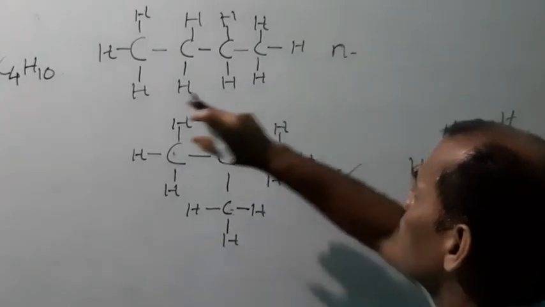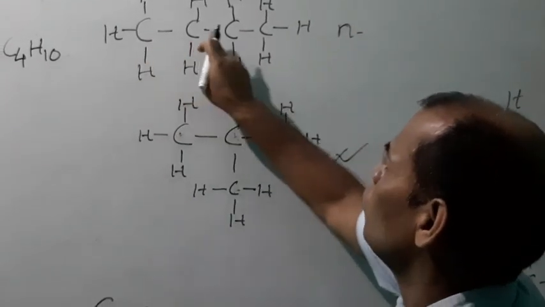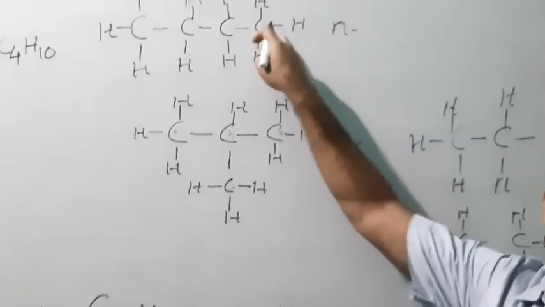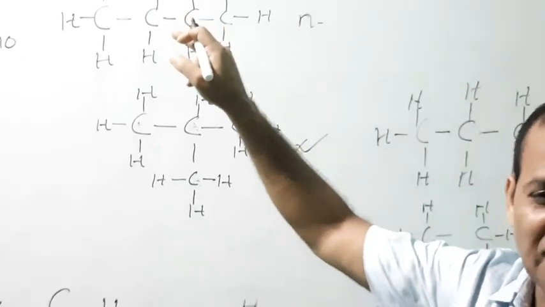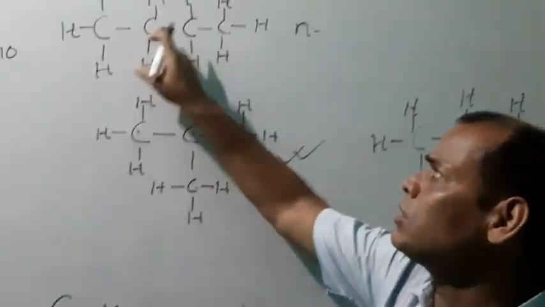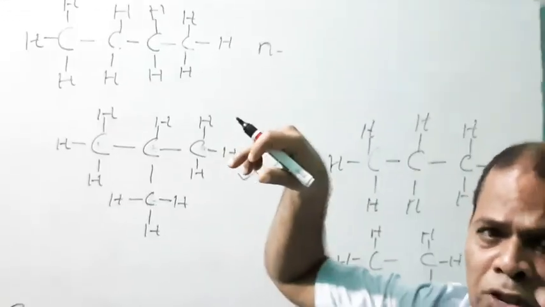Normal butane: 1, 2, 3, 4. The word normal is first added, and the word root for 4 carbons is but.